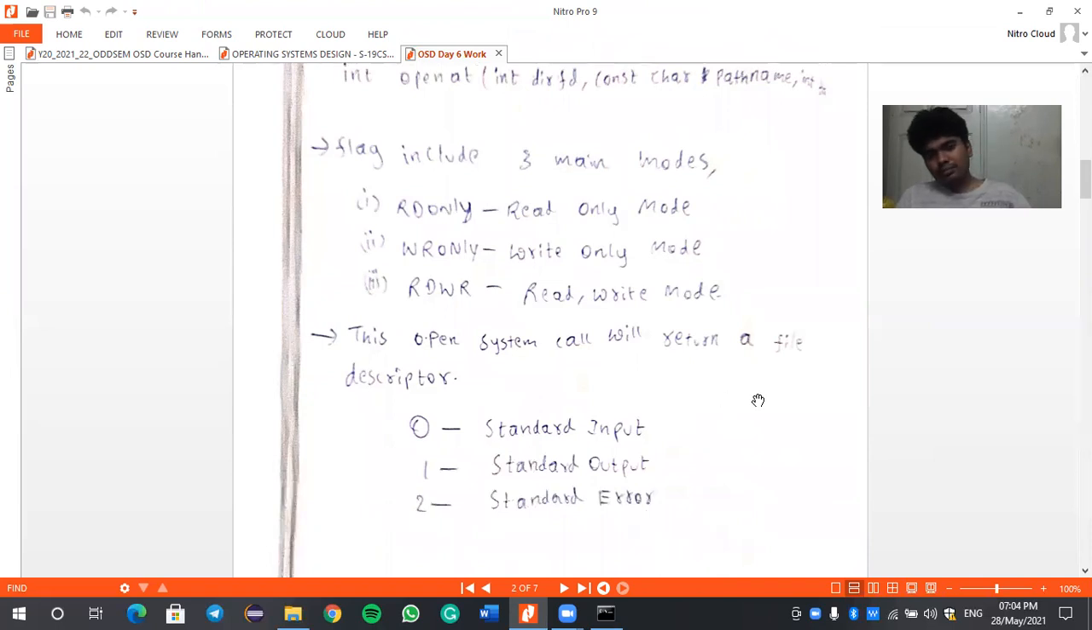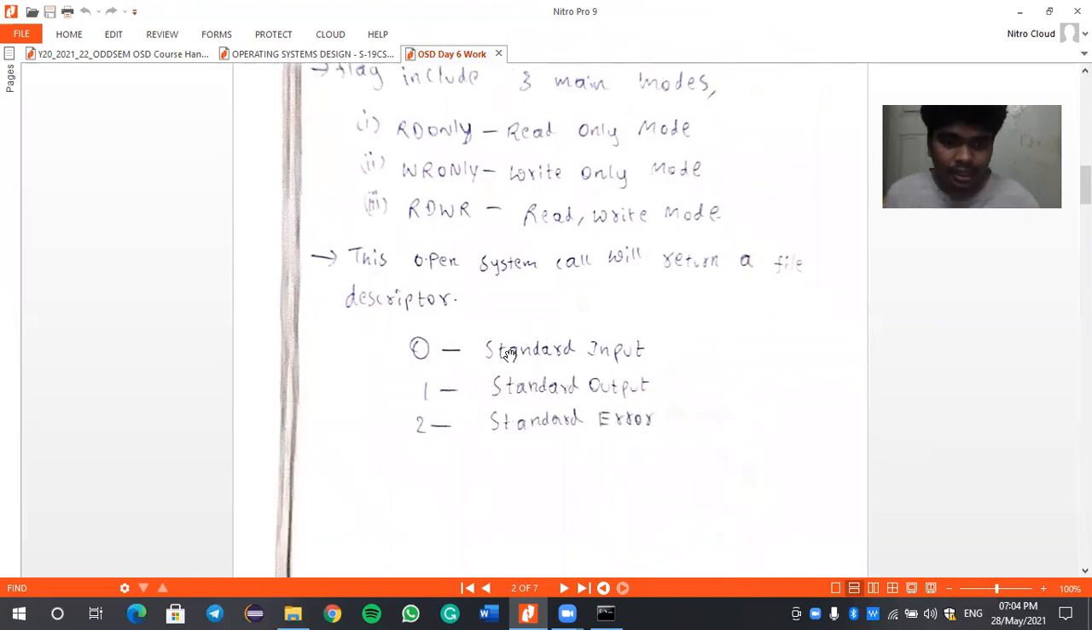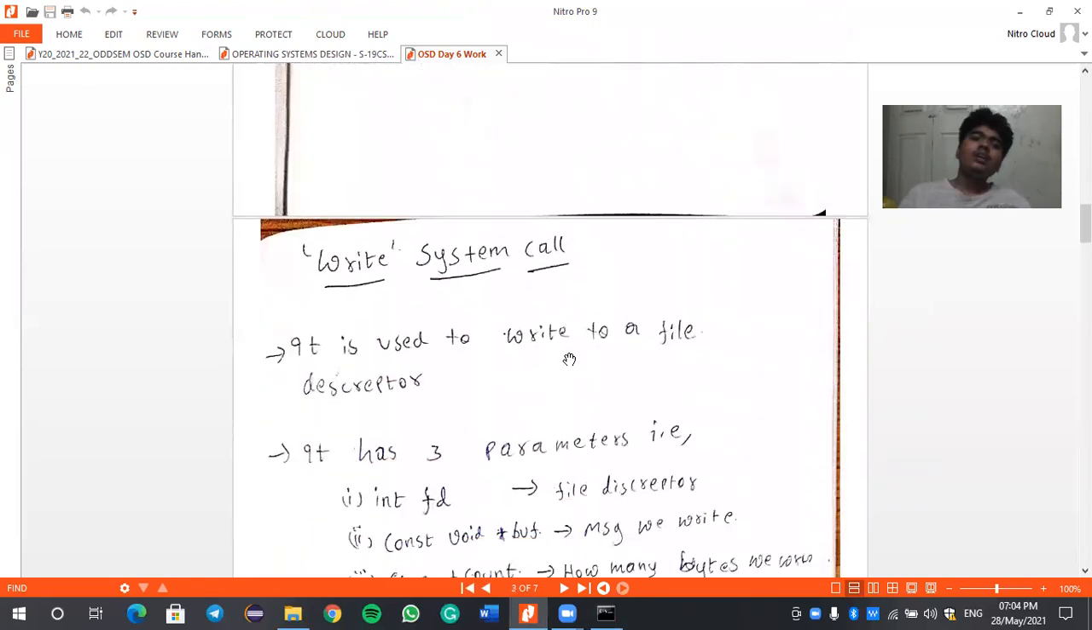So this open system call will return a file descriptor. A file descriptor is nothing but something that tells about the status of a file, like standard input, standard output, and standard error. These three are useful for the representation by the command prompt.